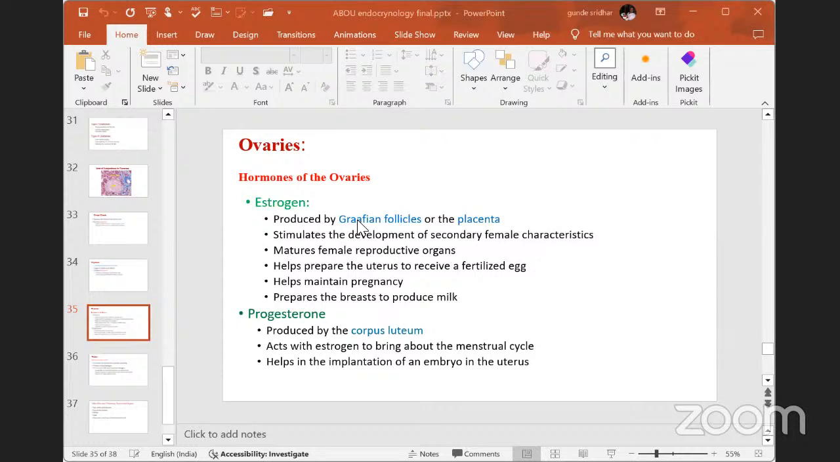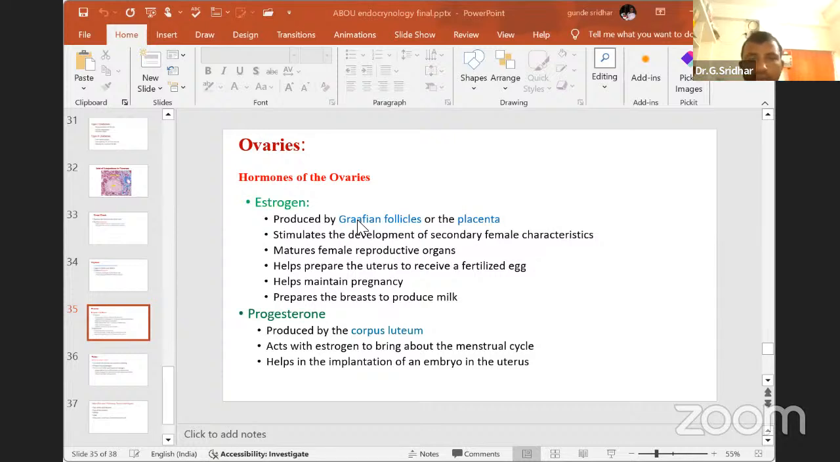Then progesterone, the next hormone. After ovulation, when the egg is taken out of the Graafian follicle, the remaining follicle, with the egg already removed, is like taking the peanut out of its shell.